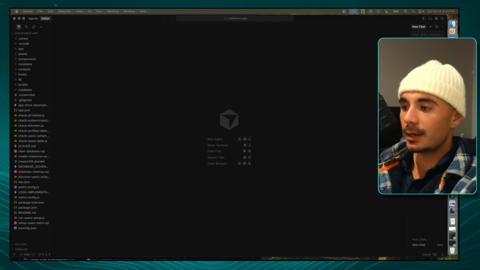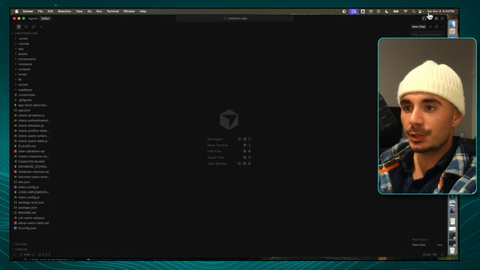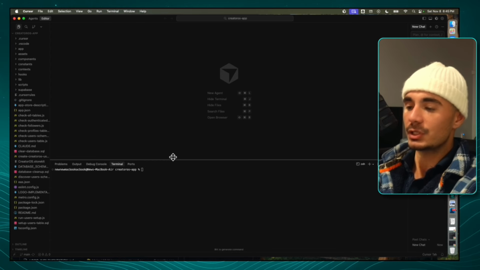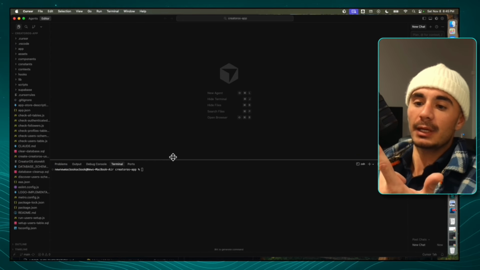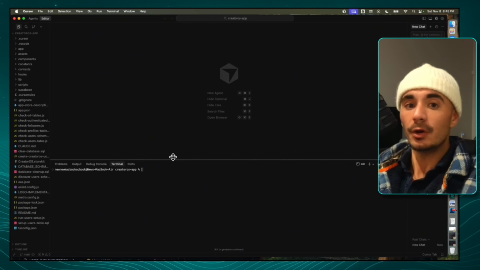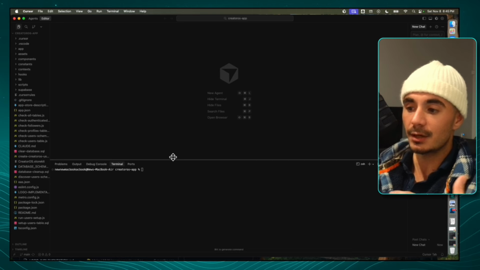All right, cool. So now we're going to head over to the top right-hand side of the screen. We're going to click on this toggle panel so we get this nice terminal open up at the bottom here. And what we want to do first is add Claude Code, and then we want to give Claude Code all of the MCP servers, and then we want Claude to go through the code base to actually review everything so it has an understanding of it.